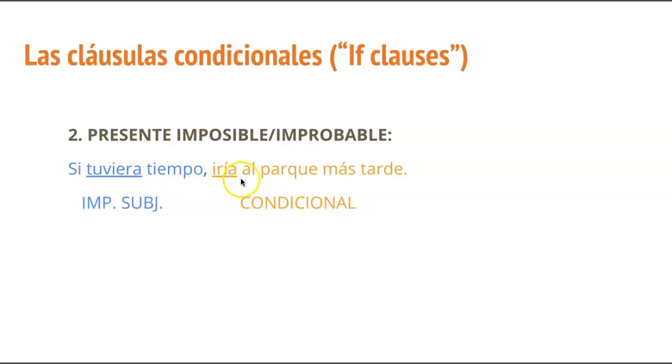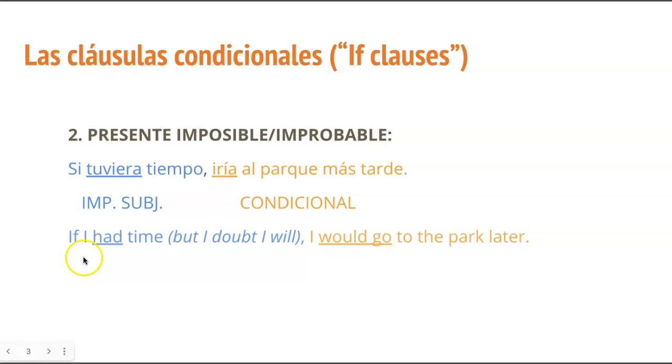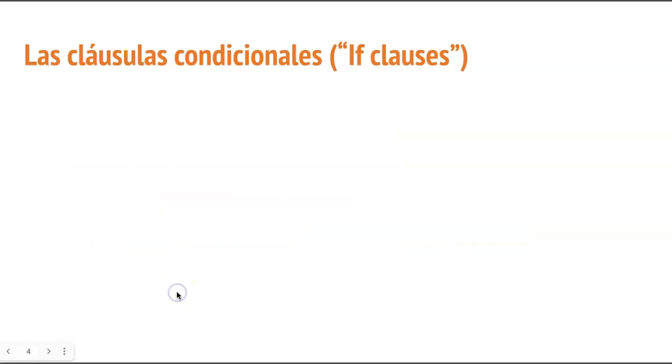The next clause has, for its verb, the conditional tense, iría, okay? So what that means, of course, is if I had time, but I doubt I will, I would go to the park. So when you decide as the speaker, or the writer, to employ this framework, imperfect subjunctive with conditional, you're signaling what you think about it, right? And that's a very important difference compared to the first one, right? And that's what these verb tenses and modes can do. They're powerful.